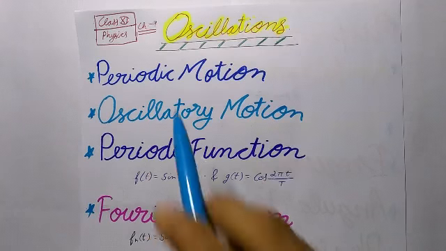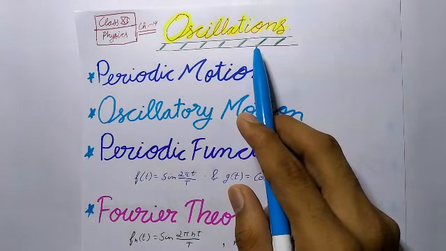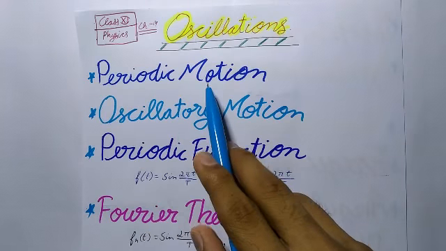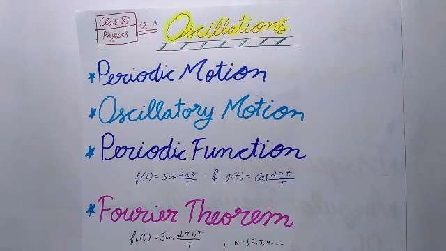This is a quick recap video of chapter oscillation. So let's start with periodic motion. A motion which repeats itself over and over again after a regular interval of time is called a periodic function.